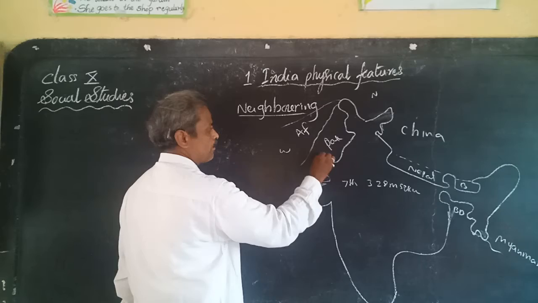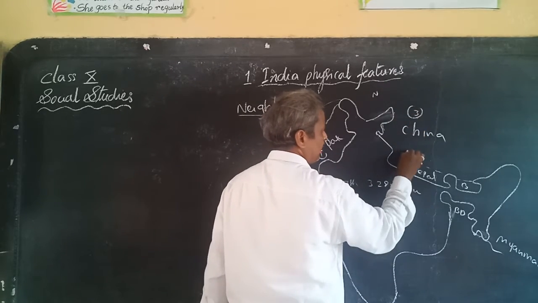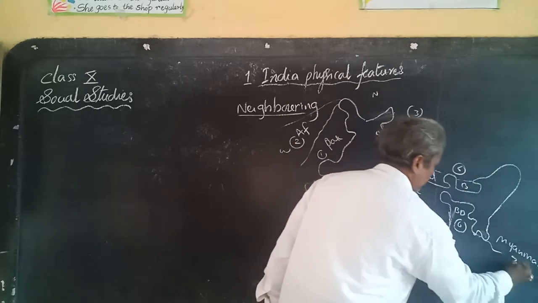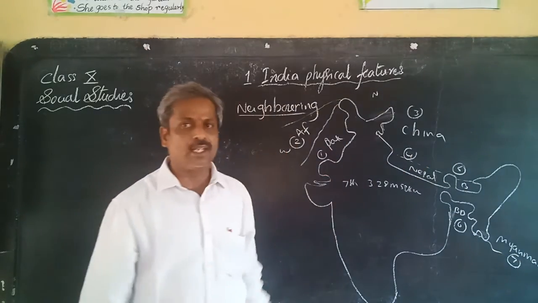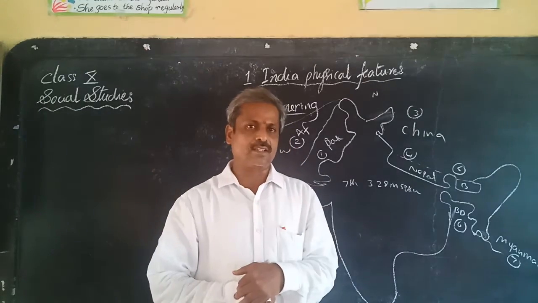So India shares a land frontier with 7 countries.